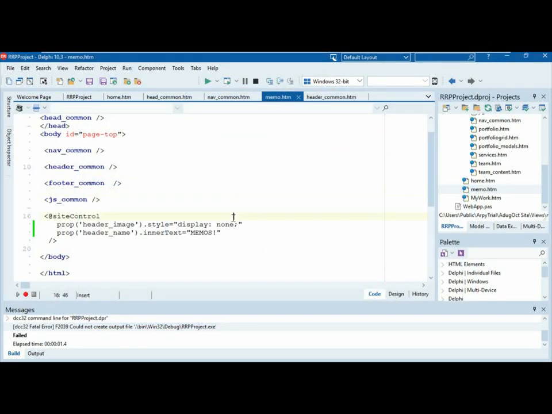No, not yet. Okay. So from that block, the site control. Yep. How do you know where the image comes from? Okay. So